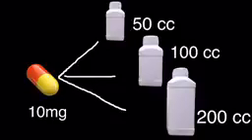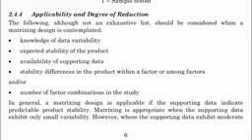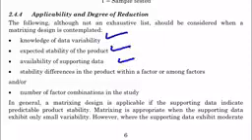And one more thing you people have to keep in mind is that before applying bracketing and matrixing we must have the information about the product, what variabilities can be observed. There must be information about the product's shelf life. So all these things you must take into consideration before applying the bracketing and matrixing.